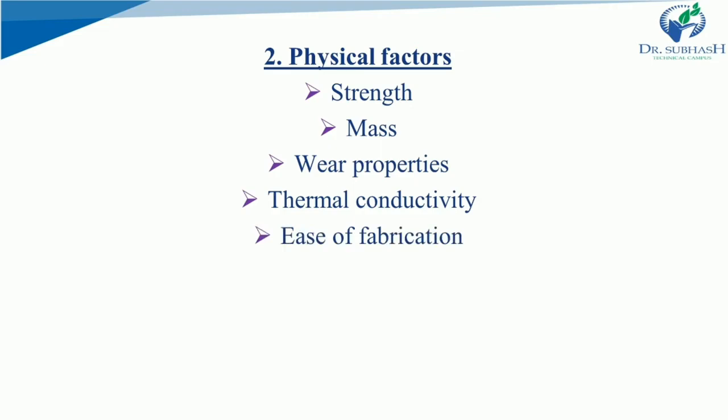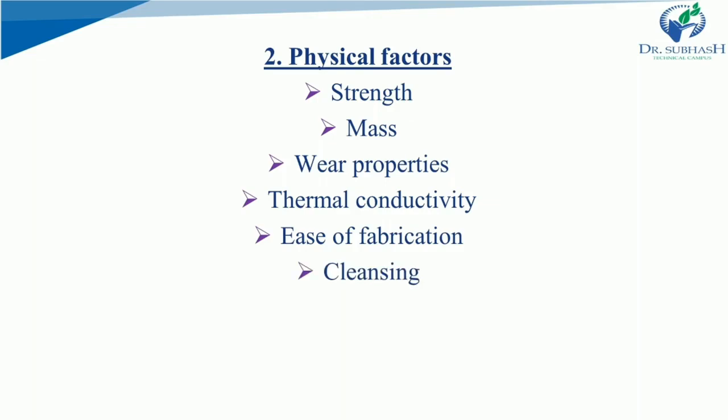Right? The next is ease of fabrication. During fabrication, materials can undergo casting, welding, forging, machining, etc. For example, glass and plastic can be easily molded into containers of different size and shape. Glass can be used as a lining material for reaction vessels used in chemical industry. Iron and steel undergo various rigors of processing during fabrication. So you have to see whether the material is easy to fabricate or not.